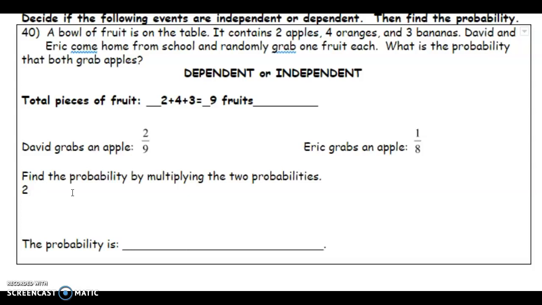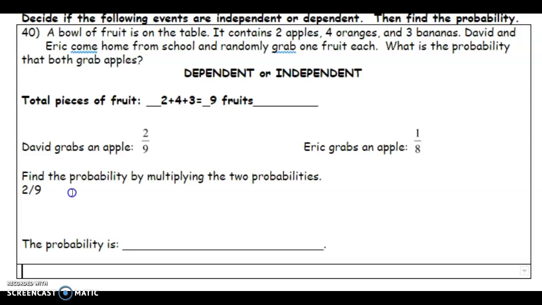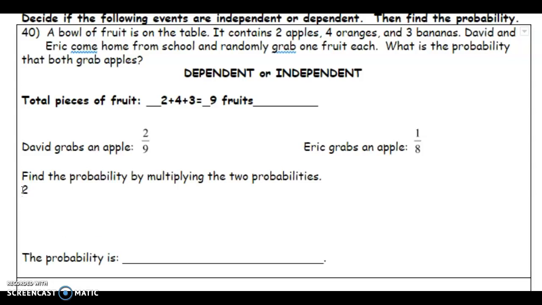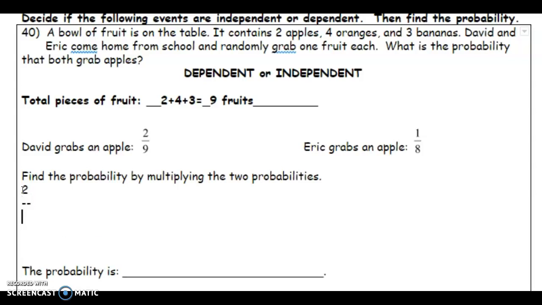Let me write this as a fraction, 2 over 9. And we will multiply it with the probability that Eric has, which is 1/8.